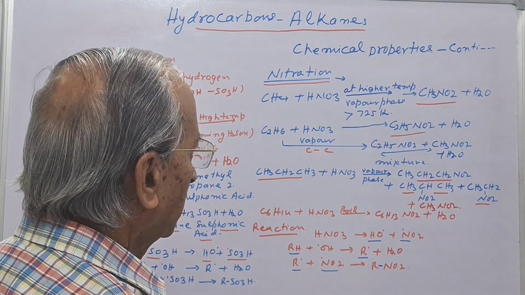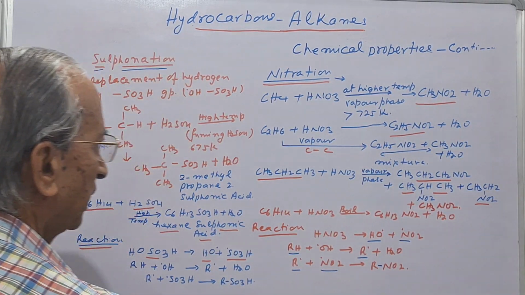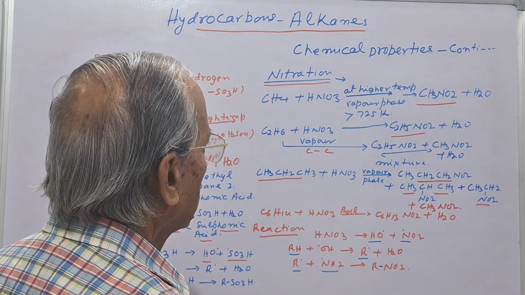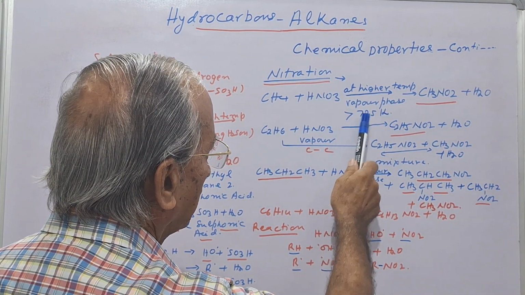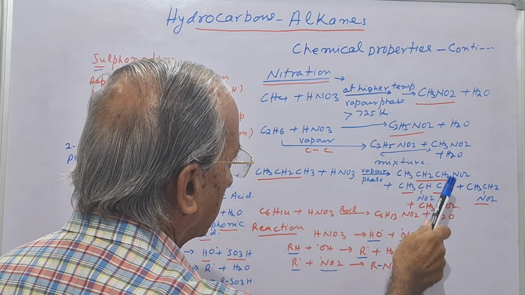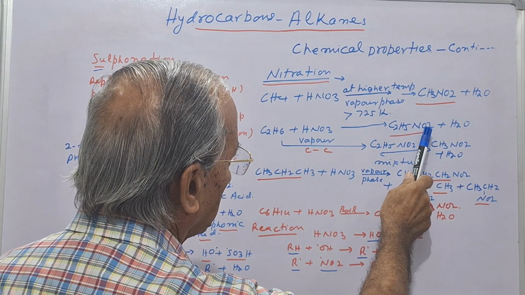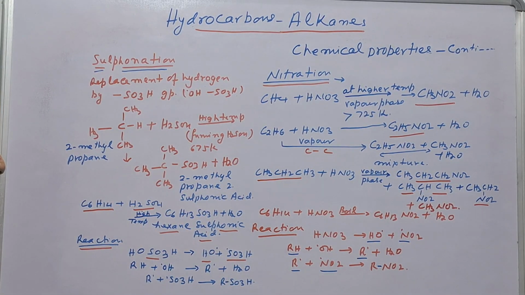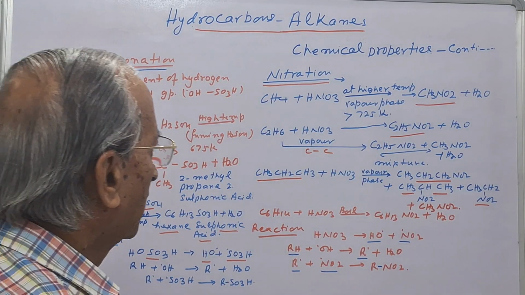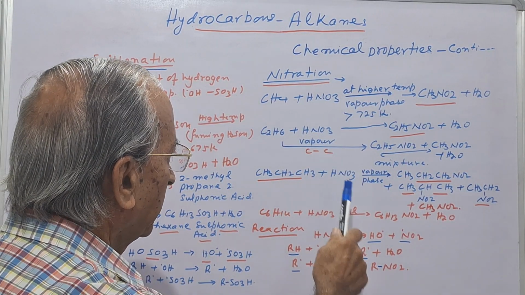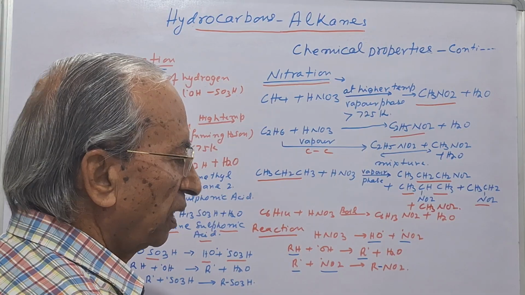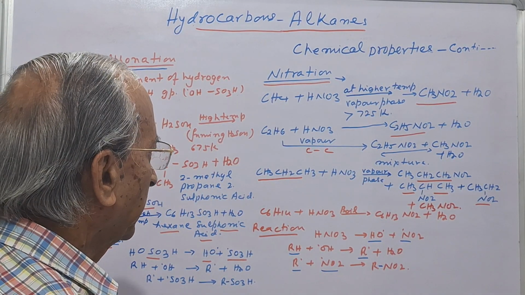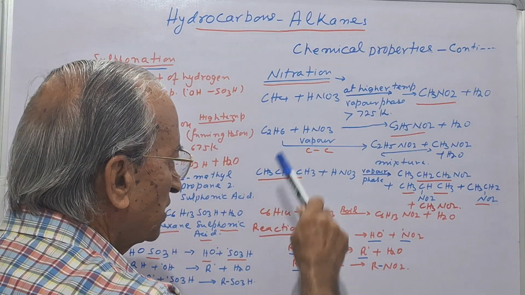Now if we take a higher alkane, suppose it is ethane, it reacts with nitric acid in vapor phase at high temperature to form nitroethane. But here is a point: as the number of carbon atoms increases, a mixture of nitro compounds is formed, that is, the carbon-carbon bond also breaks.